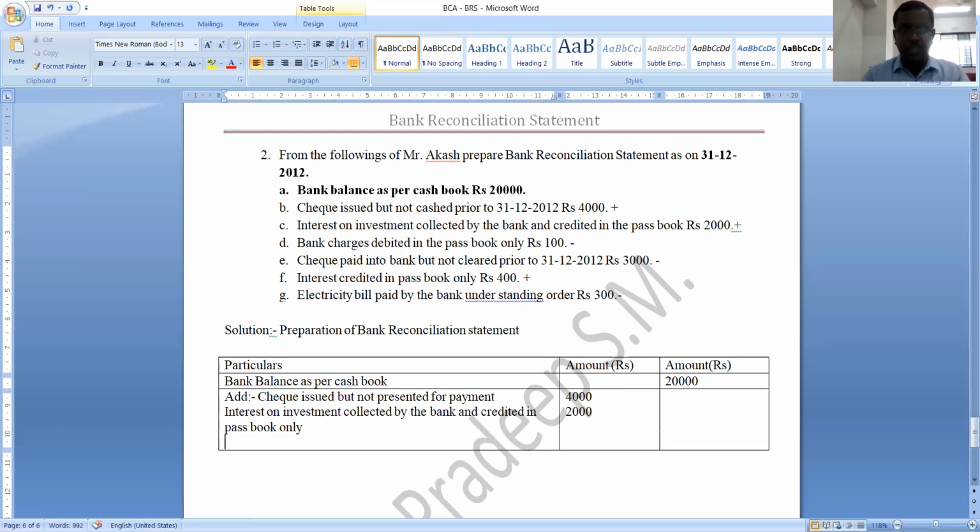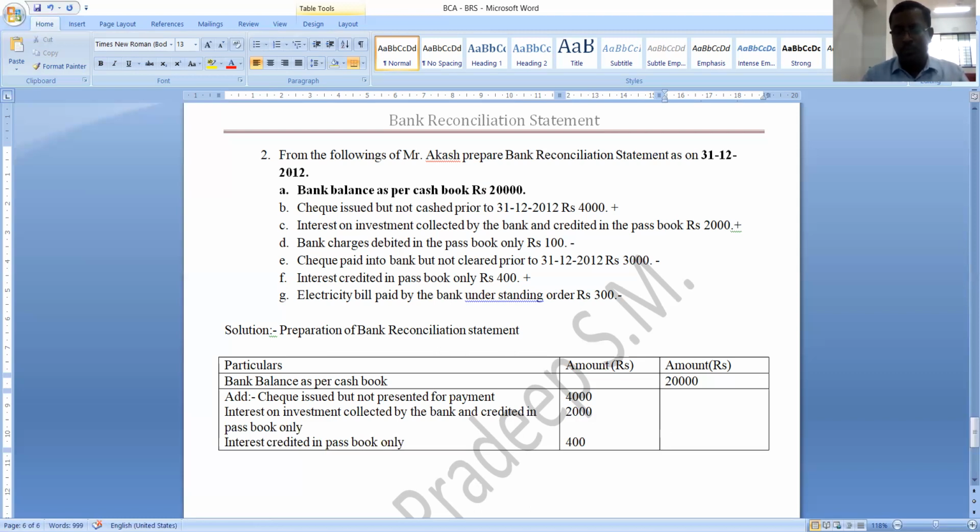Next transaction is interest credited in passbook only. Interest credited in passbook only is 400. Credited in passbook means only passbook balance increases. Understood? Interest credited in passbook only, meaning passbook balance increases. Even you should increase which balance? Cash book balance. That is the reason you should add 400.